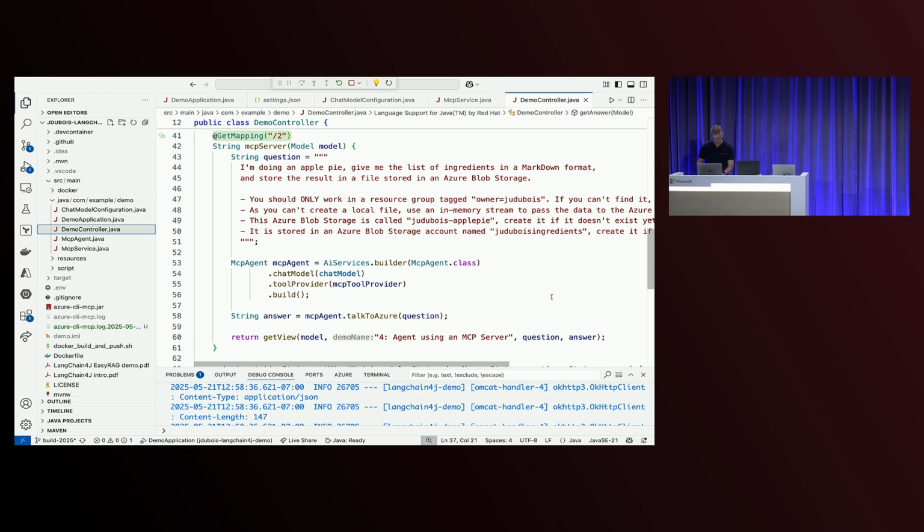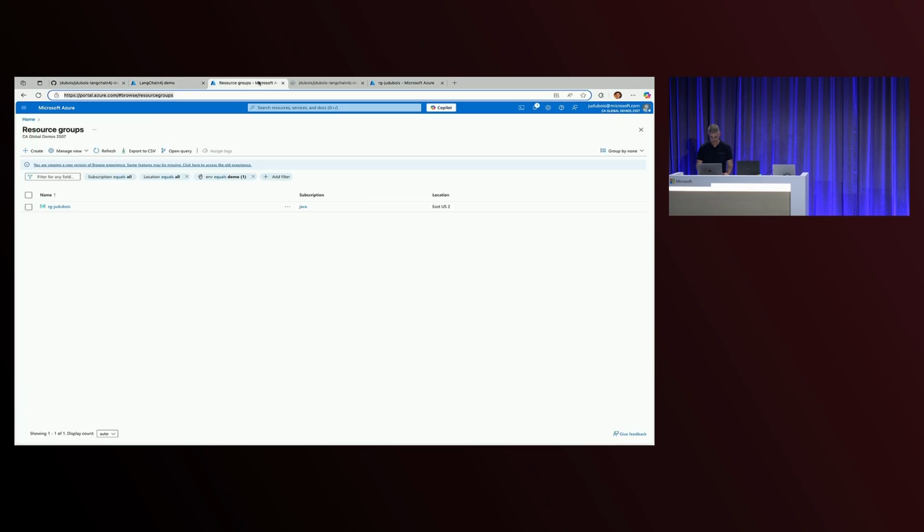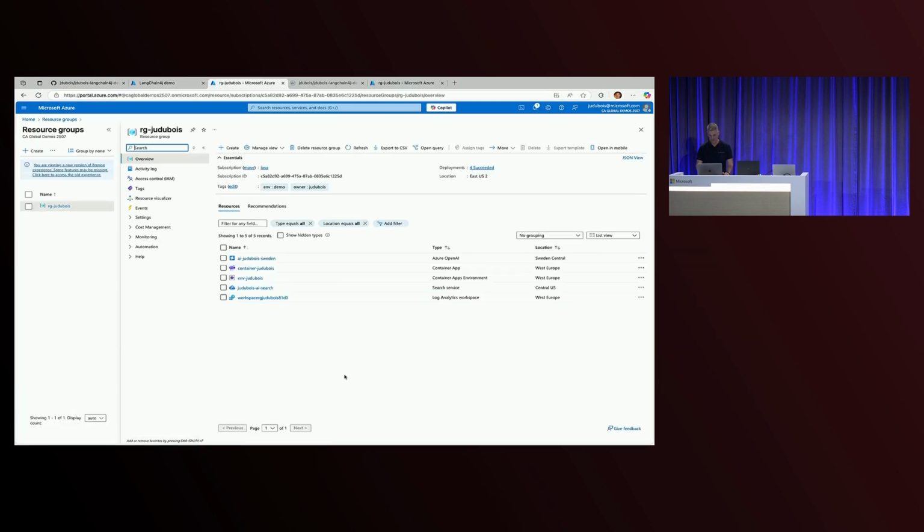Oh, by the way, sorry, I should show you what I have in my Azure resource group. Here it is. I don't have any blob storage. I have nothing. I'm not cheating. It's a real demo. There's no blob storage in it. And if you know Azure, you know if you want blob storage, you need a blob storage account. And then when you want to have a file in it, there are different commands to do all of this. And of course, none of those are here.